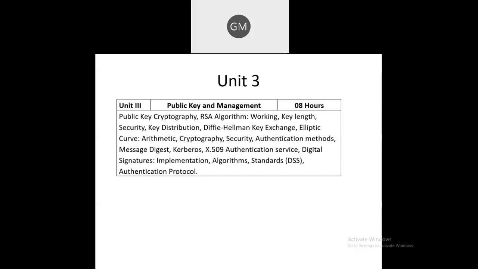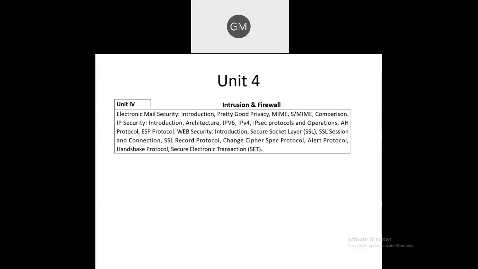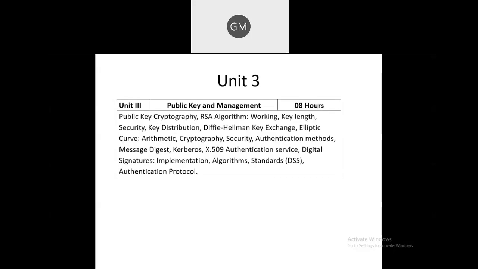So those are called authentication methods. Okay. Next, what is message digest? The concept of message digest we are going to learn in this unit. After that, the elliptic curve algorithm, and then what is Kerberos? The concept of Kerberos we are having in unit 3.